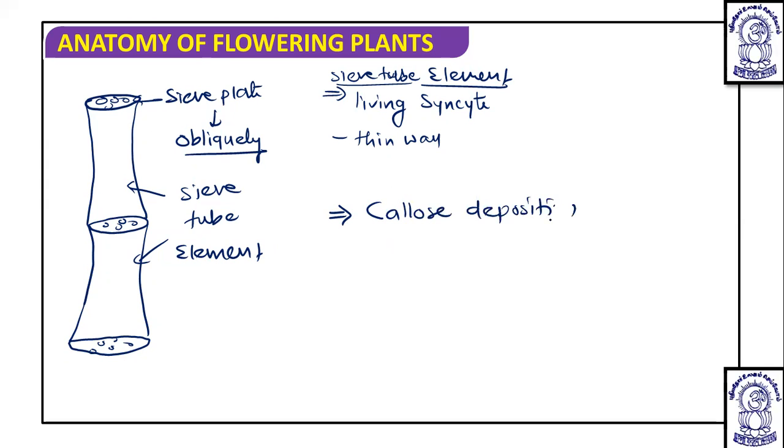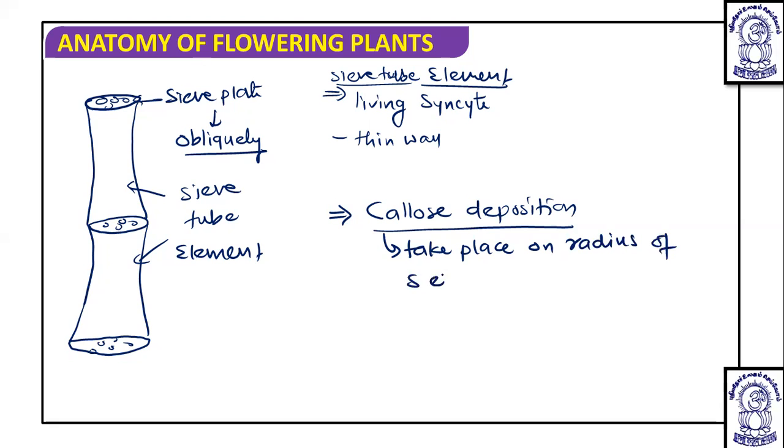When we talk about callose deposition in case of the sieve tube elements, this takes place on the radius of sieve pores during the dropping or falling season of leaves.